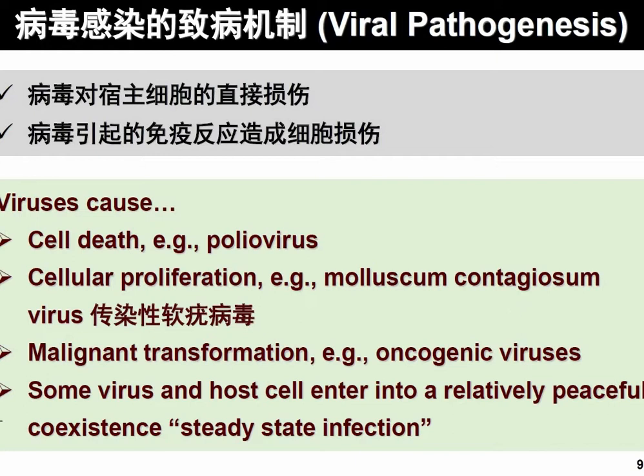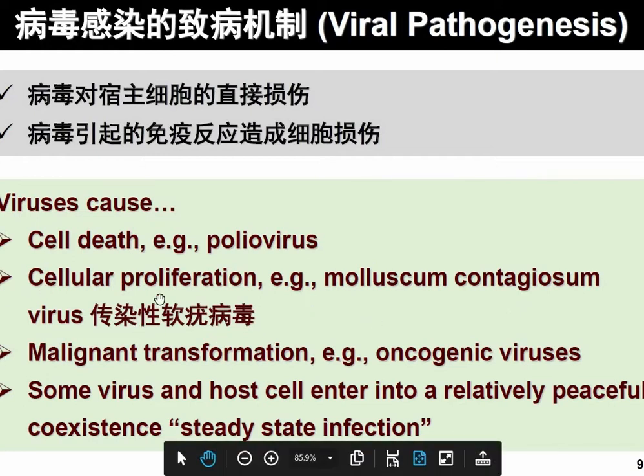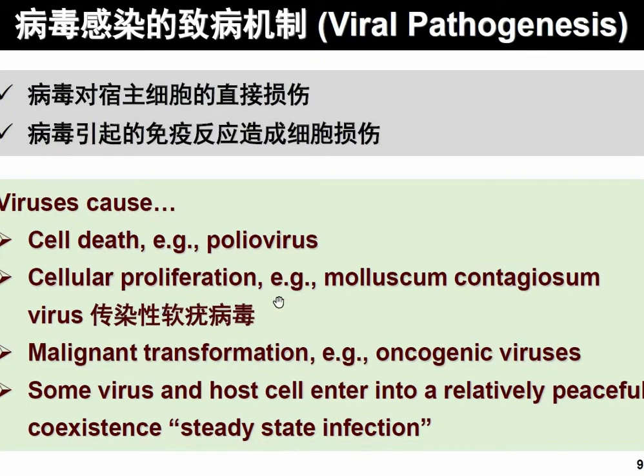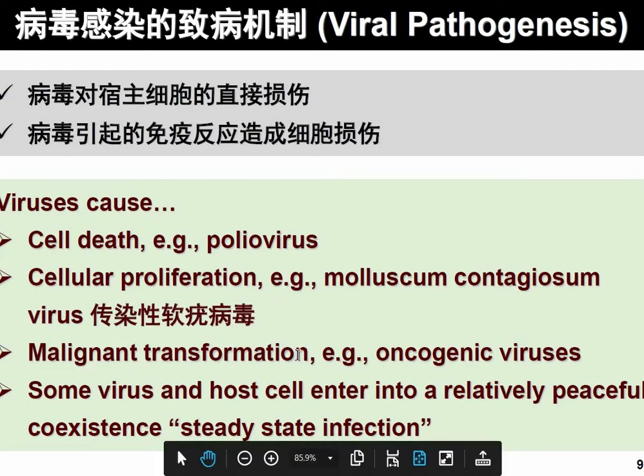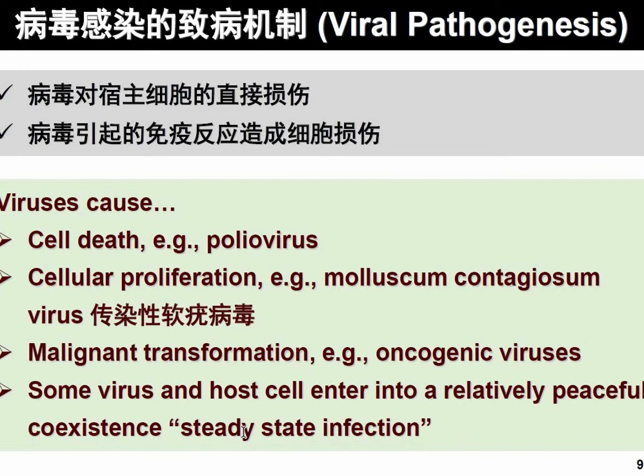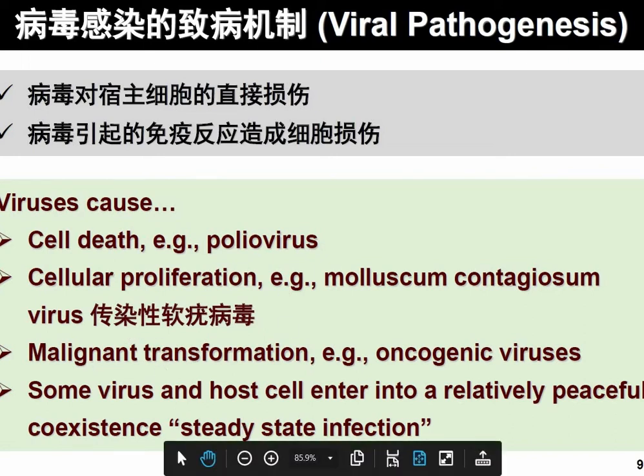Cellular proliferation, for example in molluscum contagiosum. What is this? This is uncontrollable growth in the cell, causing a tumor. Then malignant transformation, again uncontrolled growth, and then causing cancer. Whereas in some cases, steady state infection means the infection will grow slowly, and then at last death happens after an interval of many years, like 20 to 30 years. These are all direct causes by the viruses.